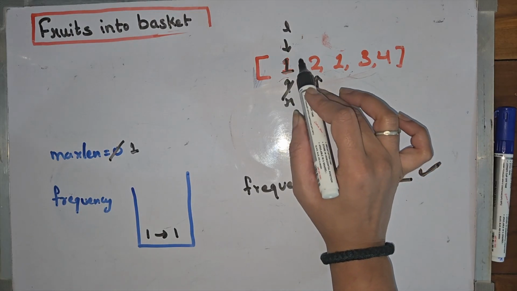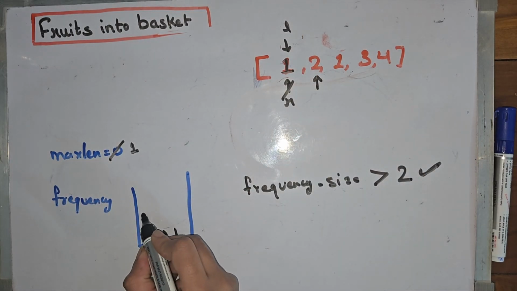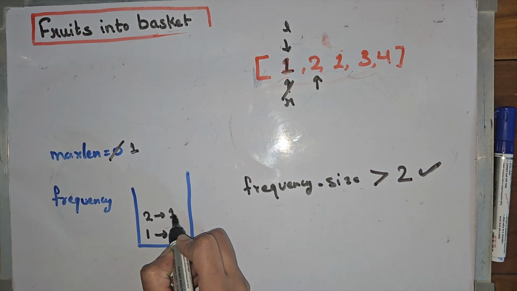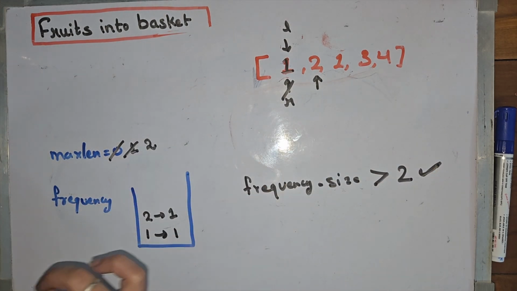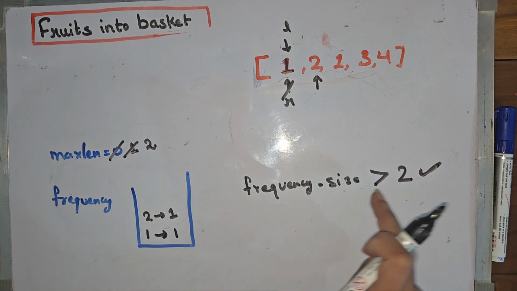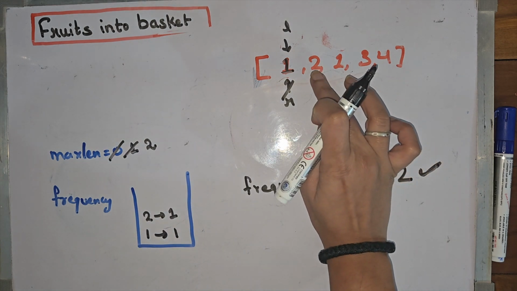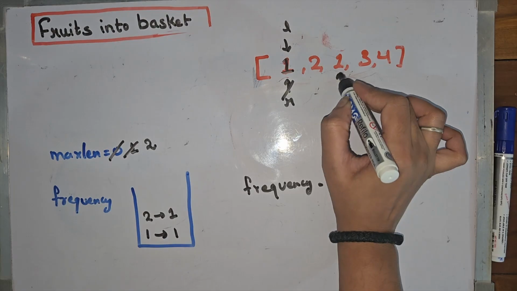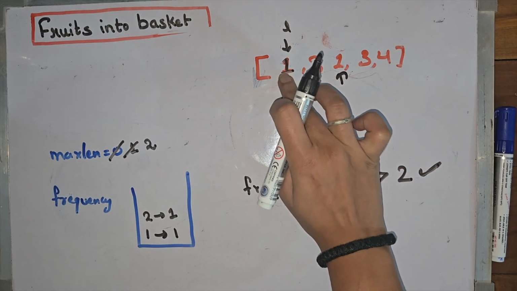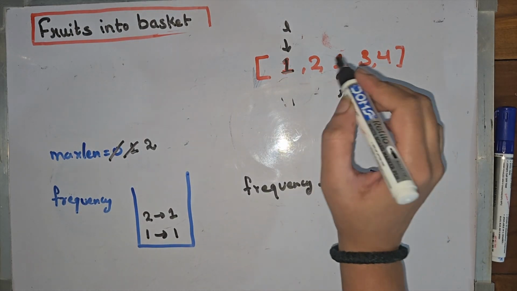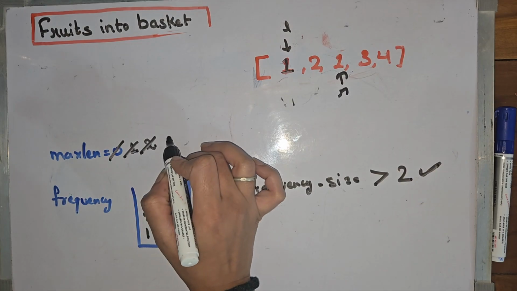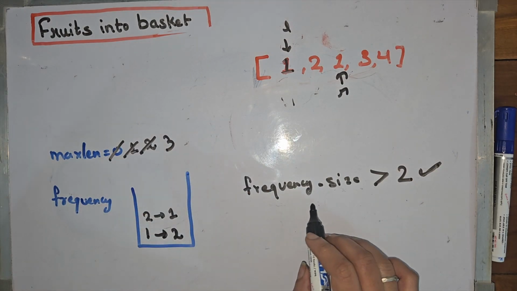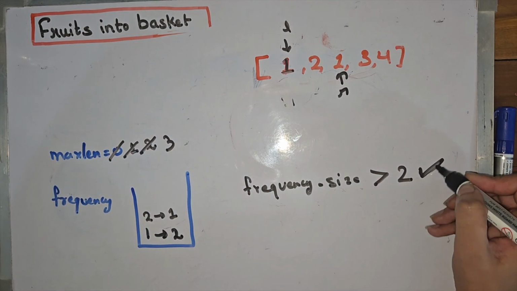Now we have reached this element. This is not in the map, so we will make an entry of this in the map. Now the max length will update to 2. This condition is not fulfilled yet, so now we will do right plus plus. Now this is again 1, so the frequency of 1 will update to 2. The max length will become 3 here. This condition is still not fulfilled.